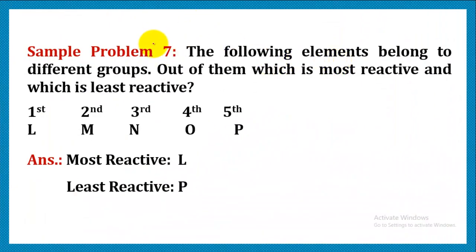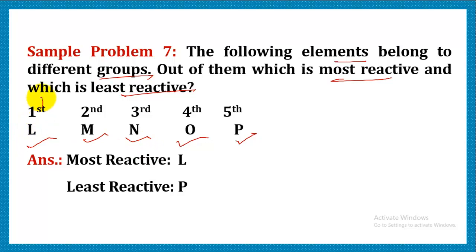Let's do a sample problem now. We have the following elements belonging to different groups: L, M, N, O, and P. We have to find out which of them is most reactive and which is least reactive. We know they belong to the first, second, third, fourth, and fifth groups.